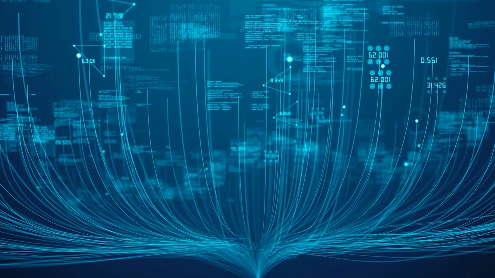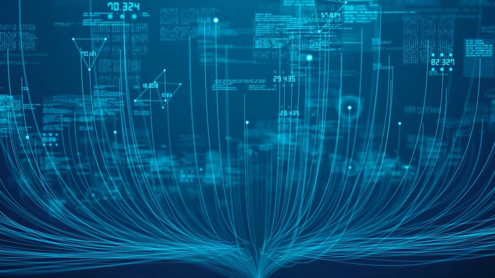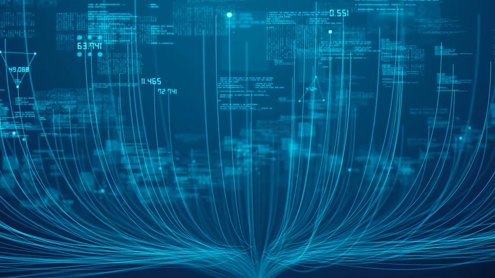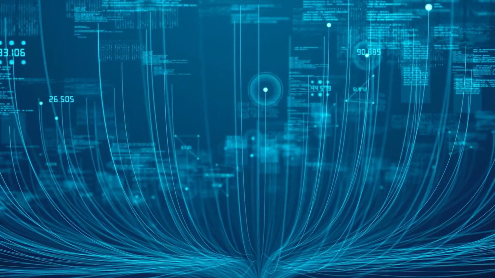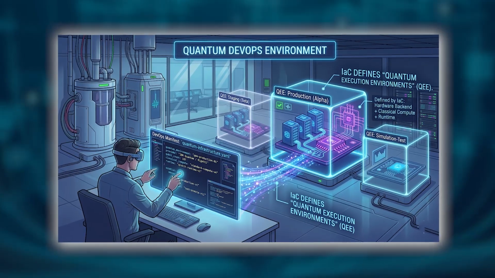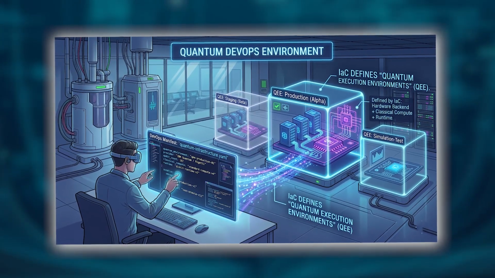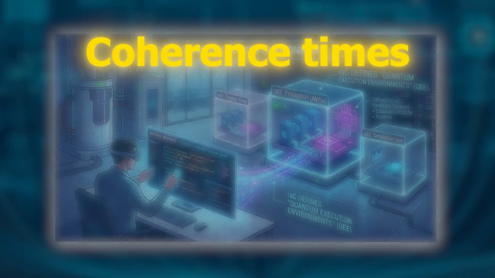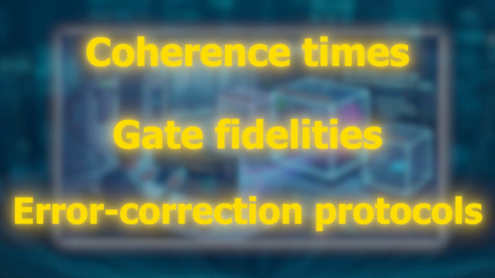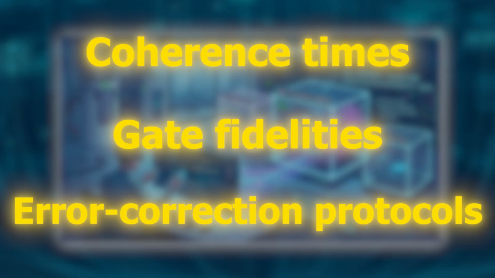Infrastructure as code, IaC, is also being fundamentally redefined. In a standard environment, IaC scripts define servers, databases, and networking. In a quantum DevOps environment, IaC must define quantum execution environments. This includes specifying the required coherence times, gate fidelities, and error correction protocols necessary for a workload.